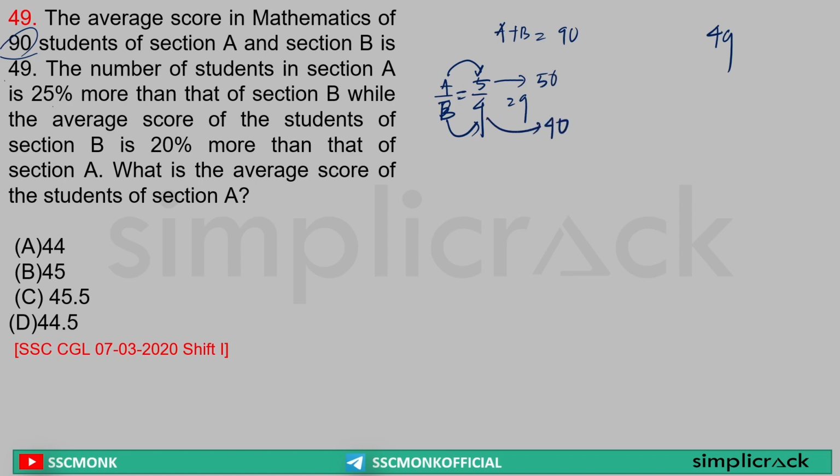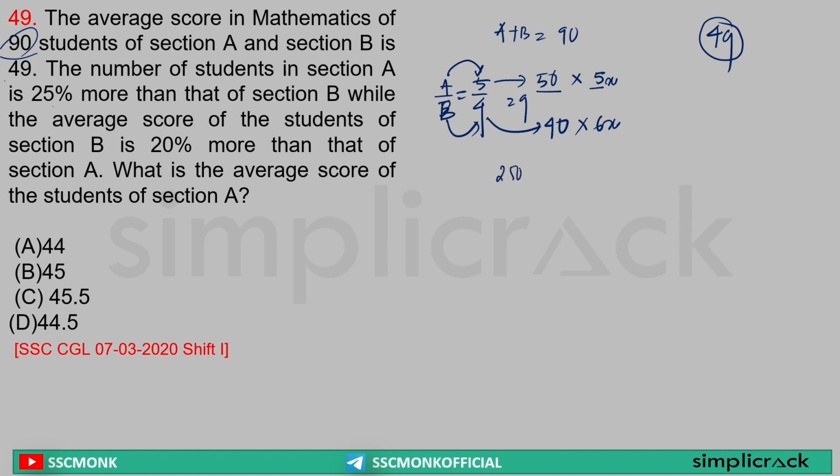Basic done? Yes. It is saying the average score of students in section B is 20% more than that of section A. That means if in section A students score 5 numbers, in section B those students are scoring 6 numbers. Yes or no? Yes, sir. And this average is equal to 49. Clear? Yes. Sir, 50 students, 5x, let's say their score. 40 students, 6x their score.